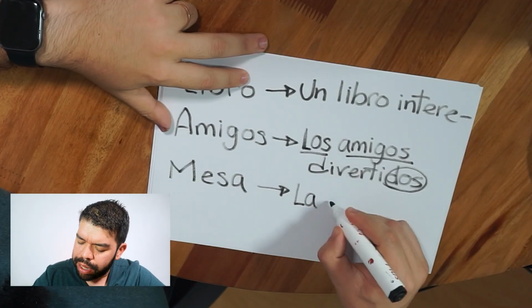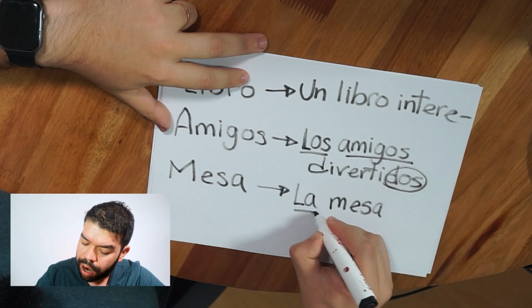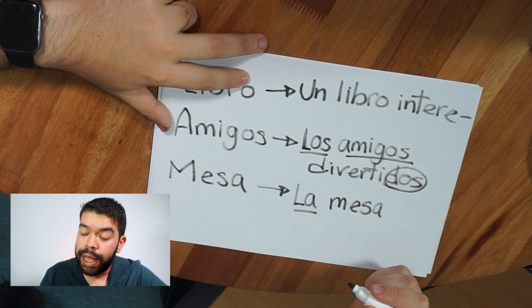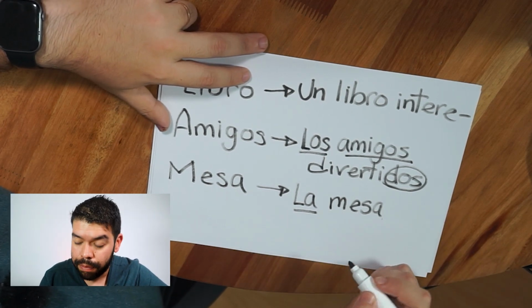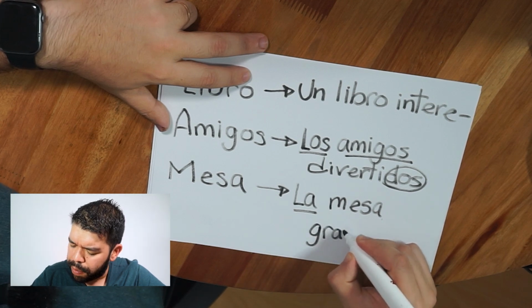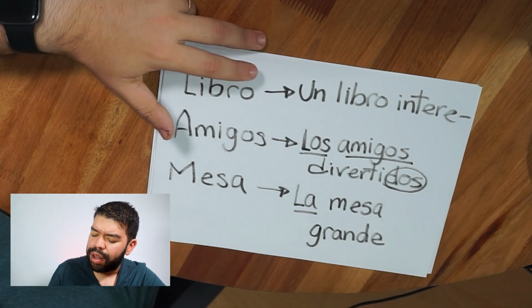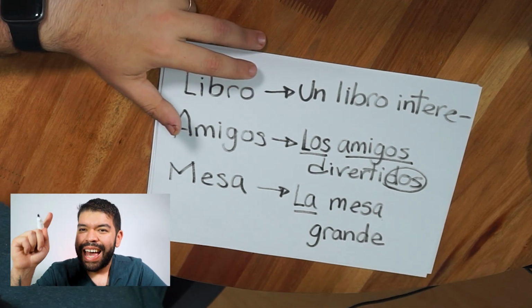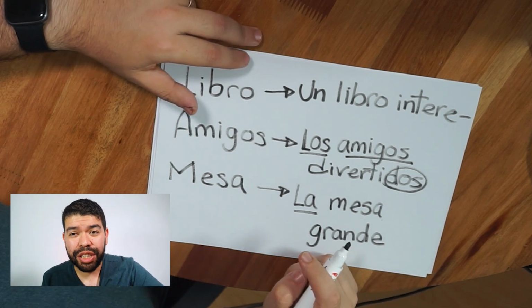We know that mesa is feminine, so we know we have to use the definite article for feminine singular. La mesa, and then we would put the adjective to describe the table, the big table. La mesa grande.